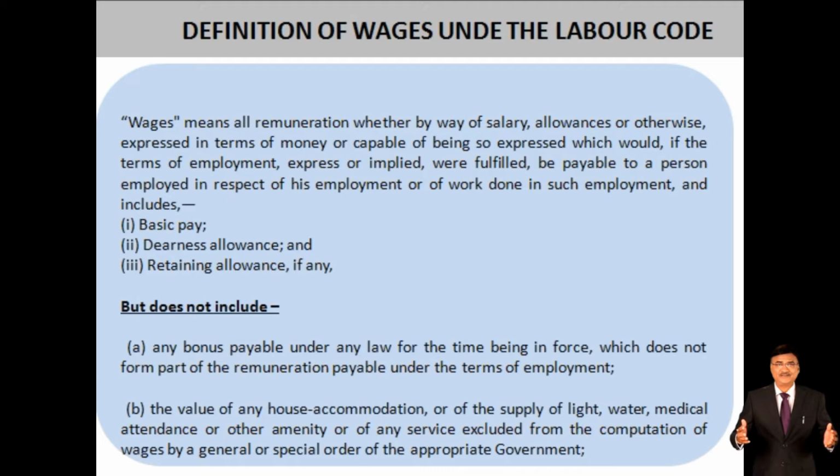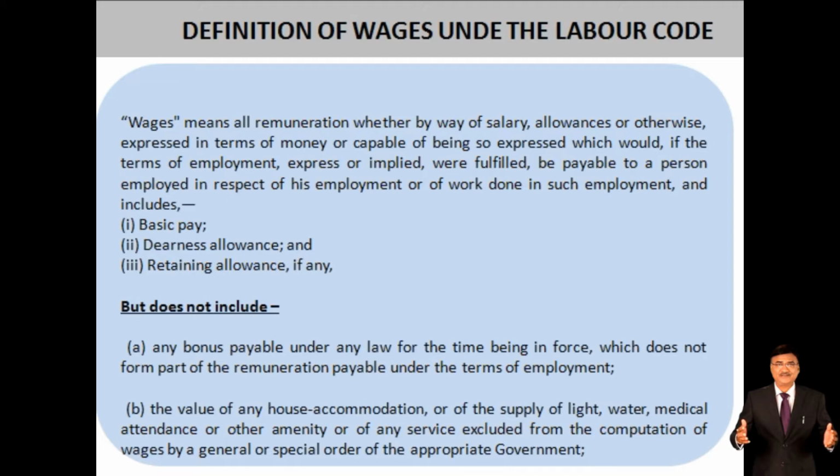Wages mean all remuneration, whether by way of salary, allowances or otherwise, expressed in terms of money or capable of being so expressed, which would, if the terms of employment, express or implied, were fulfilled, be payable to a person employed in respect of his employment or work done in such employment, and includes three parts which have been defined in this new labor code: the basic pay, dearness allowance and the retaining allowance.